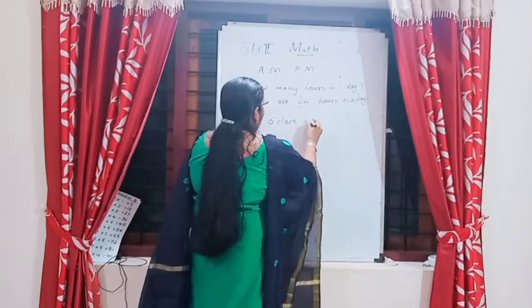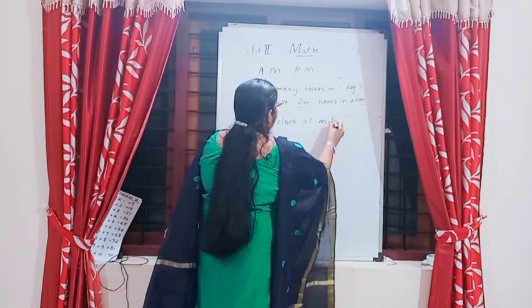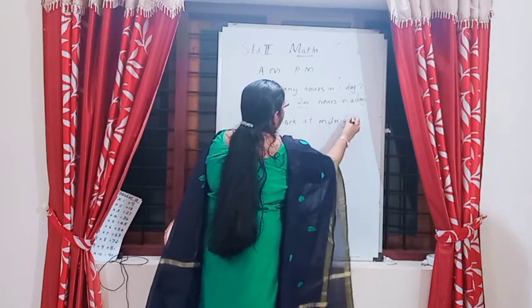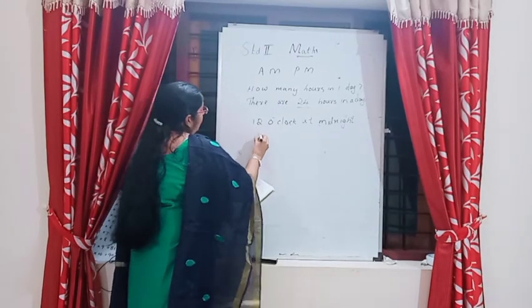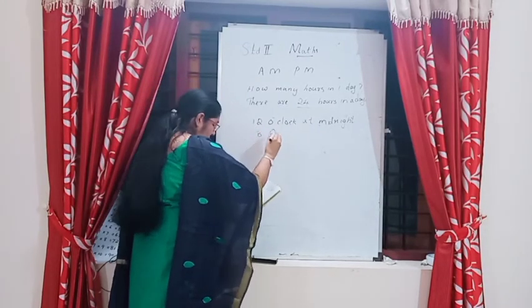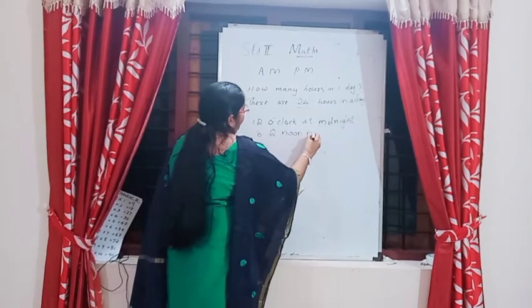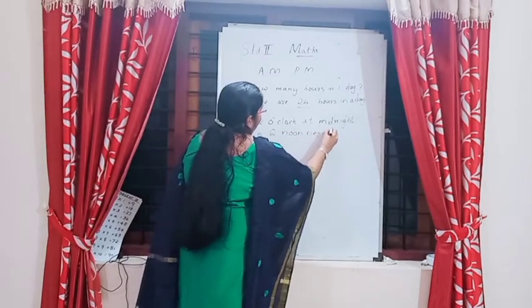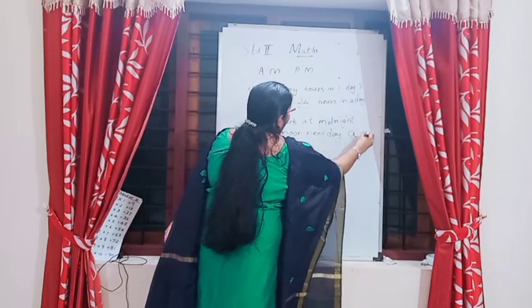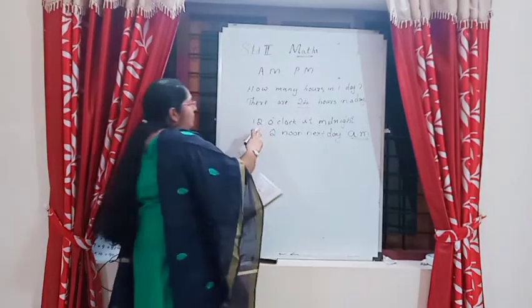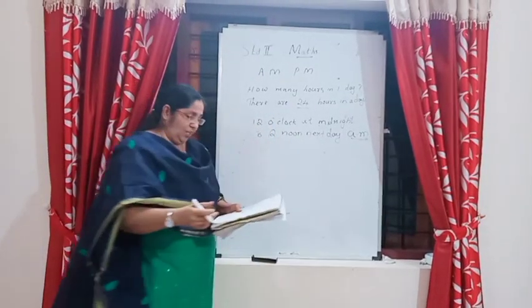That is AM. AM starts from 12 o'clock at midnight to 12 noon next day.